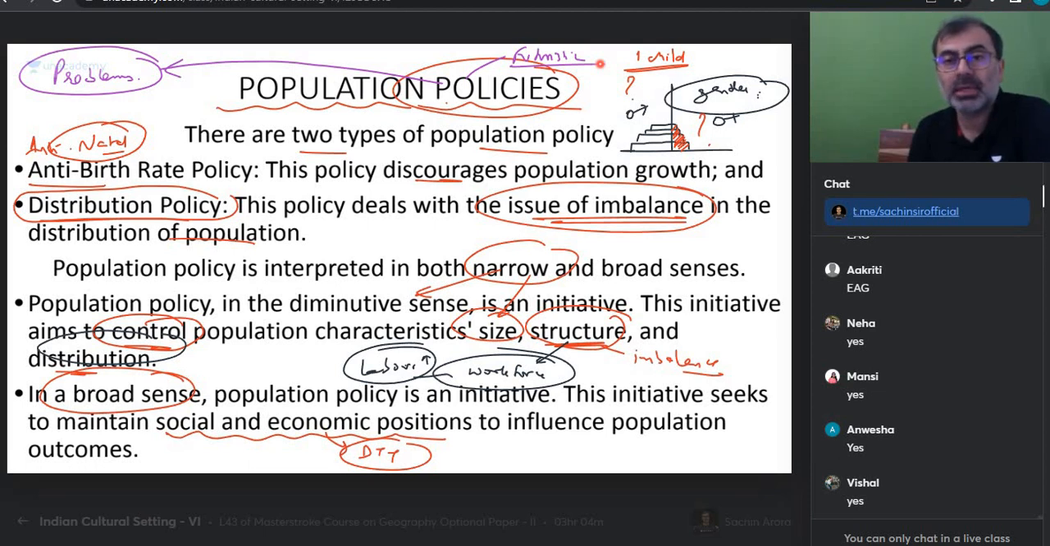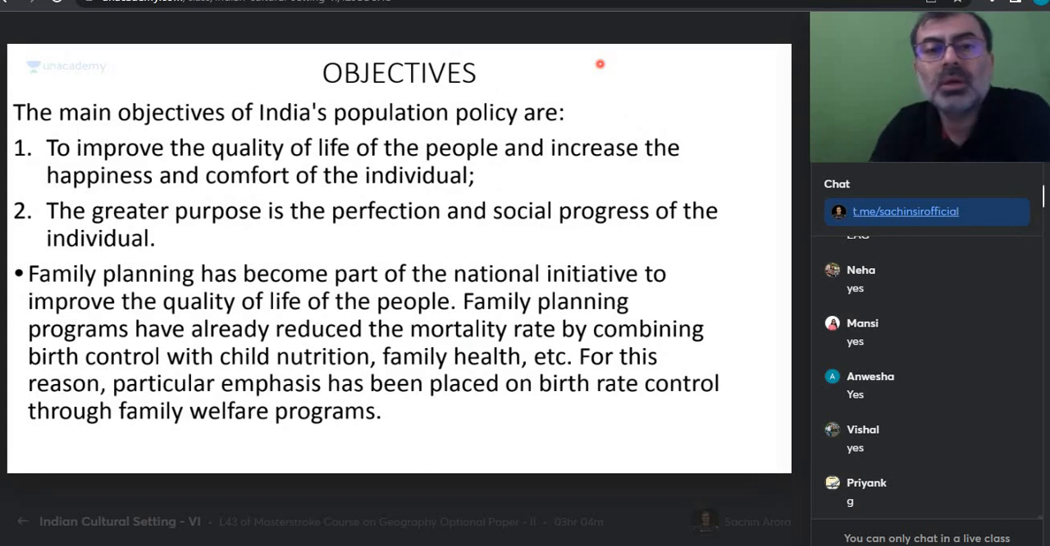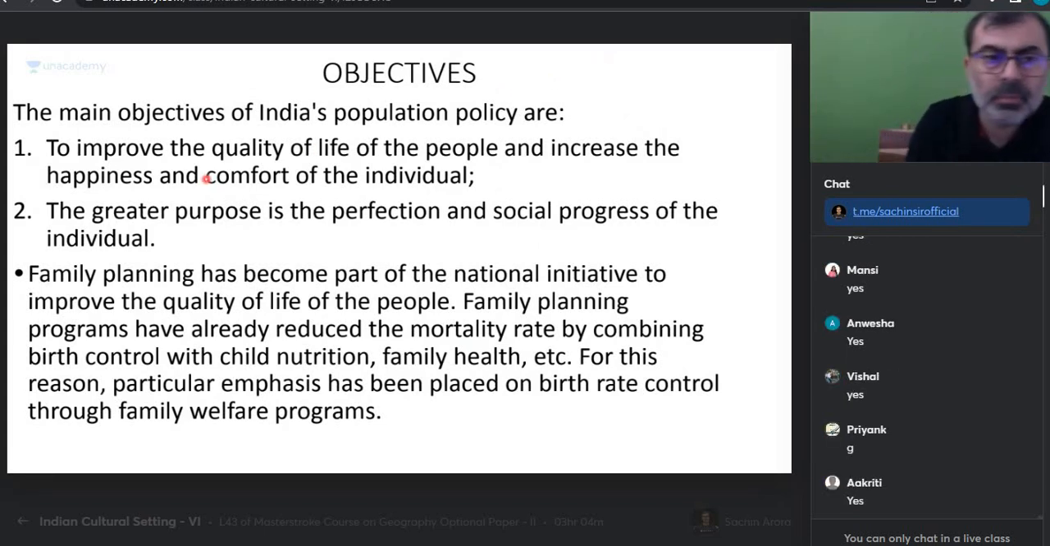Did we get a broad understanding of population policy? Then, because we are talking about India, we need to get that also. What is the objective of India's population policy? Please do not mug this up. Write it in your words.